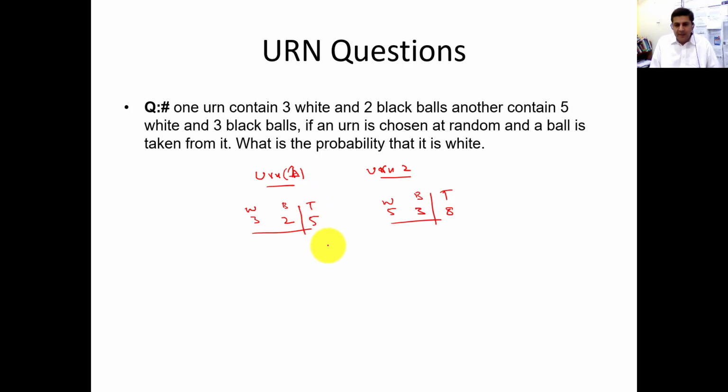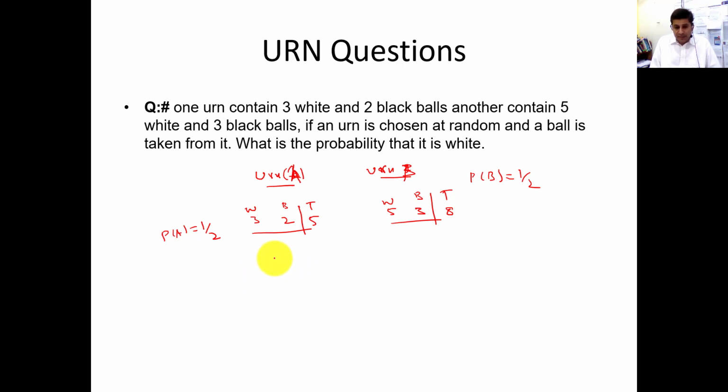So now the question is, if an urn is chosen at random, we do not know which urn they will choose for the experiment. So now this is a random sample. They will randomly choose an urn. So let's suppose this is urn A and this is urn B. What will be the probability of choosing urn A? It will be 1 by 2 because we have two urns, one is A and the other is B. So probability of B will be 1 by 2. If there were 3 urns, then the probability of A, B and C, the probability of A would be 1 by 3. Now they are asking, if an urn is chosen at random and a ball is taken from it, what is the probability that it will be a white ball?